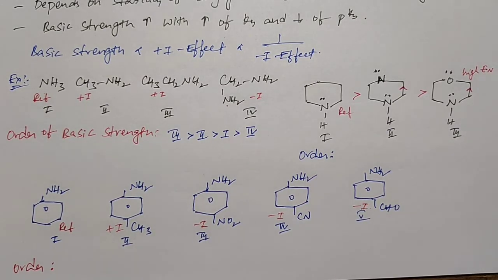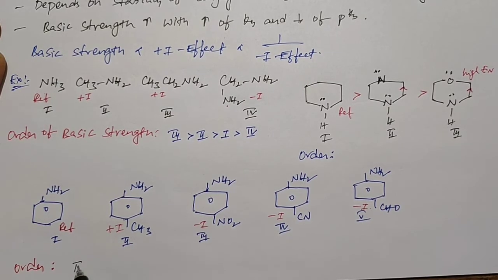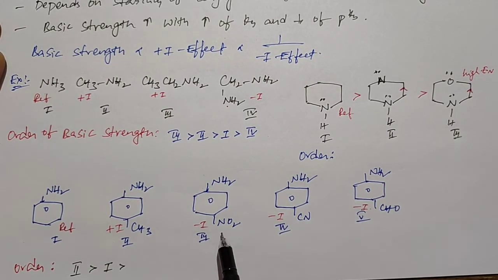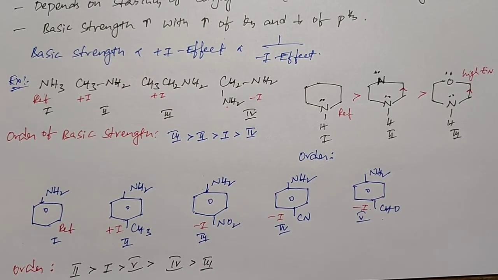The minus I groups decrease the basic nature. So the third, fourth, and fifth structures have less basic nature when compared to the reference structure. In the second structure, we have a plus I group. The plus I group increases the basic nature. So the second structure has more basic strength after the first one. Here NO2 has the strongest minus I power, after that CN has minus I power, and CHO has less minus I power. So this is the next highest basic compound after the fourth one, and at last is the third one. So this is the order of basic strength of the given organic compounds or amines.